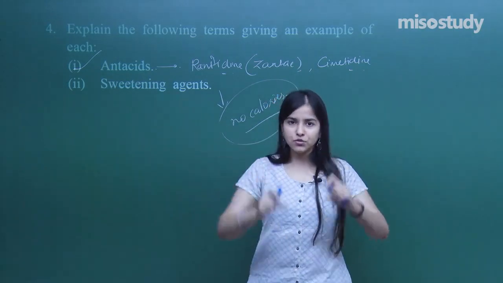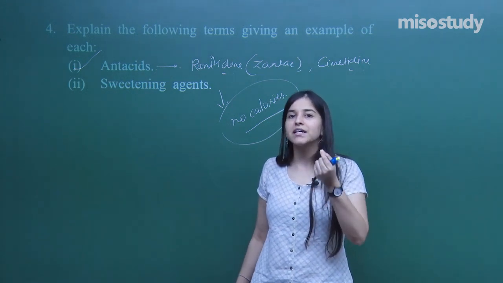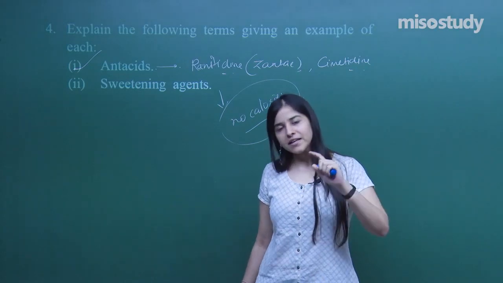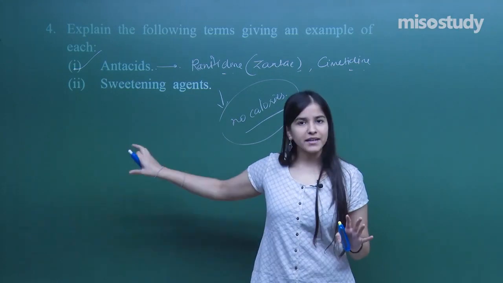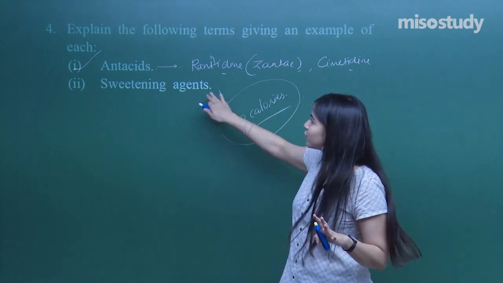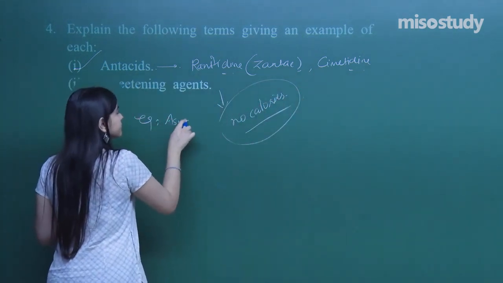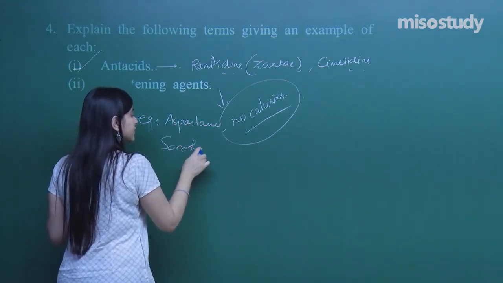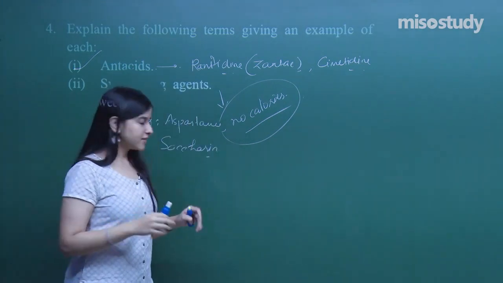In fact, some sweetening capsules are also available by the name of sugar free. They are available in the market. These are also sweetening agents. So in any kind of food material, in any kind of drink, they can be used, depending upon the type of sweetening agent. So any example for this? Yes, we can have aspartame, which is the most popular one. It's the saccharin. We have sucralose, we have alitame and so many others, right?